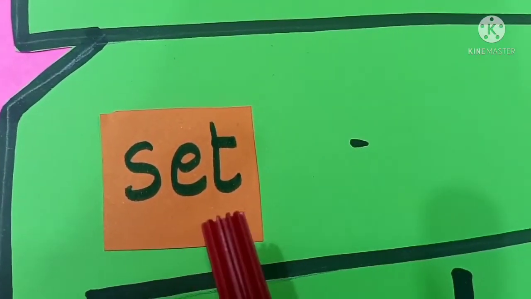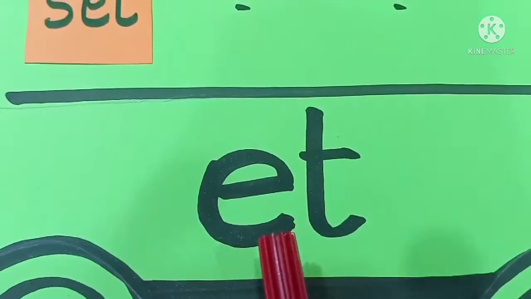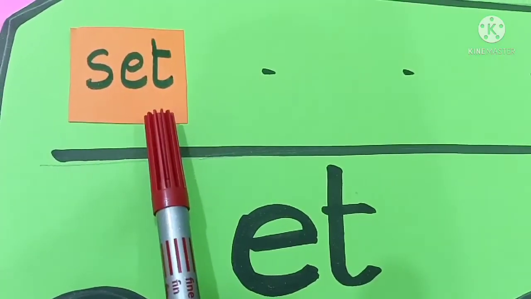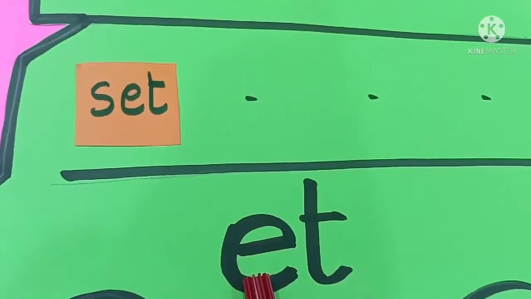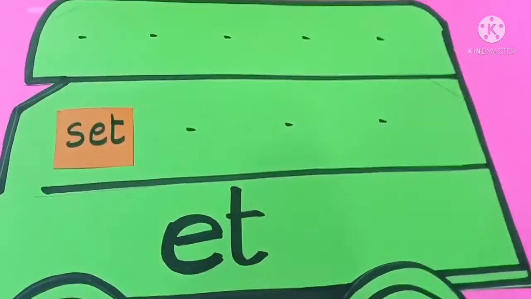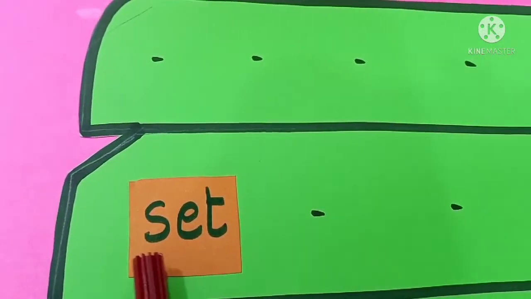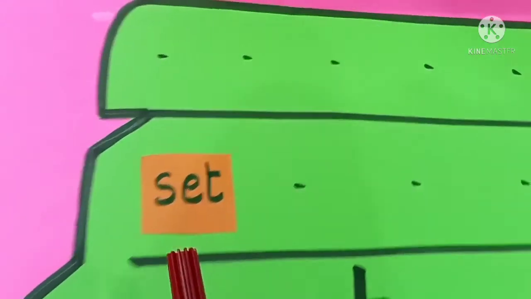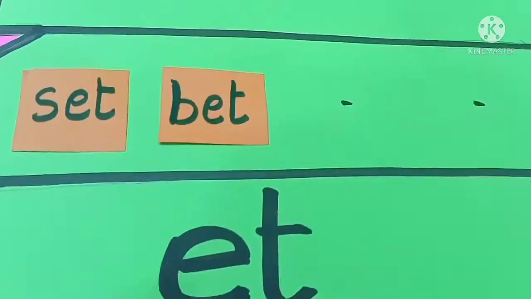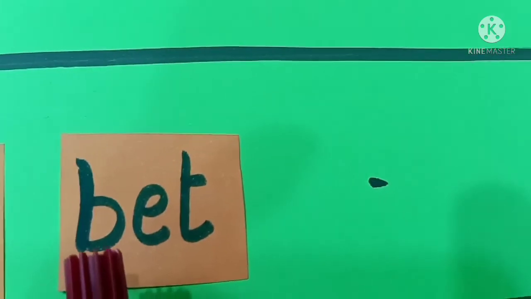S-E-T. Set. And it finishes with E-T. Here, E-T. E-T word. Same. Just correct. You have matched correctly. So the first word, S-E-T, set. The next one, I have kept the next one here. Can you see? You are going to read now.